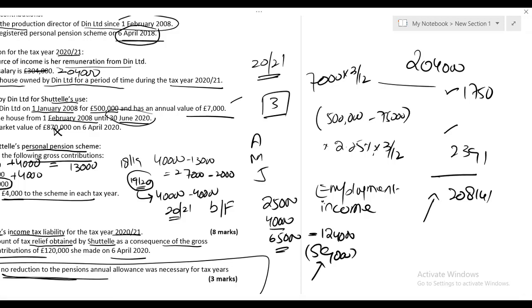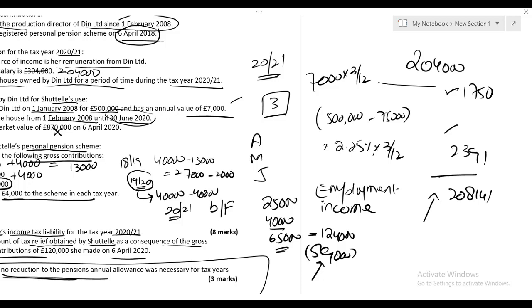Employment income is 208,141. Now we need to check that in the tax year 2021, number one, whether Shuttle is eligible for the personal allowance or whether there is any reduction in the personal allowance. And second, we need to check one more thing: in the tax year 2021, is Shuttle getting the entire 40,000 annual allowance limit for the pension, or is it going to be reduced as well?